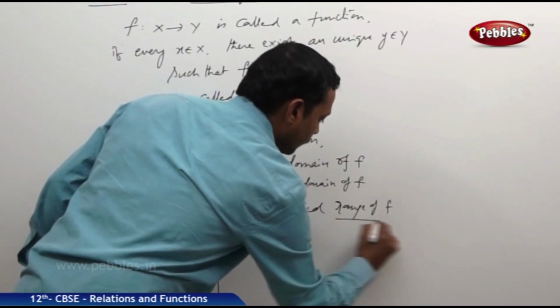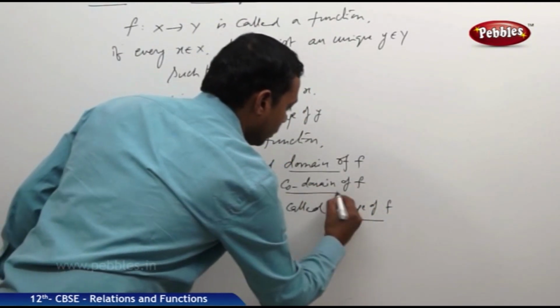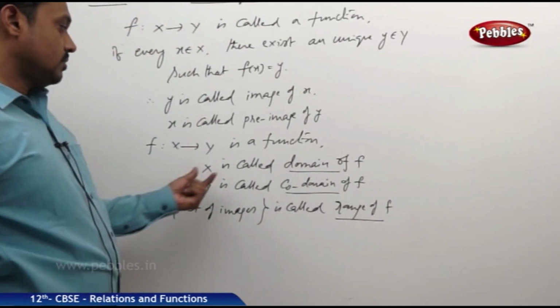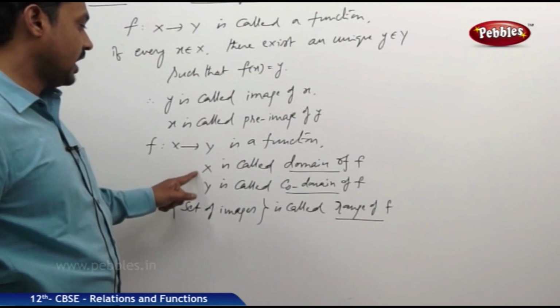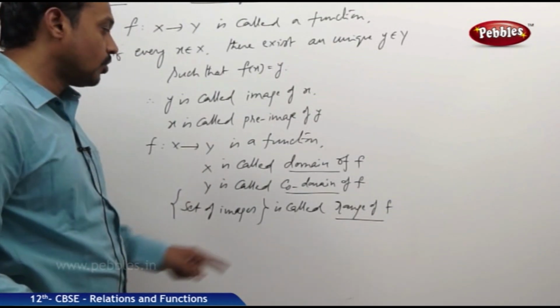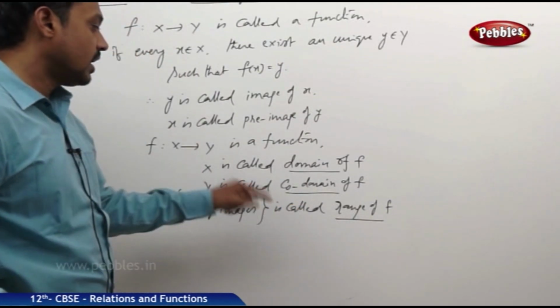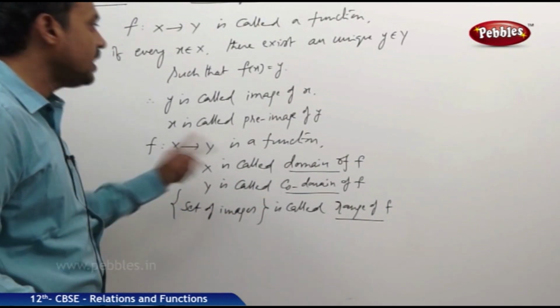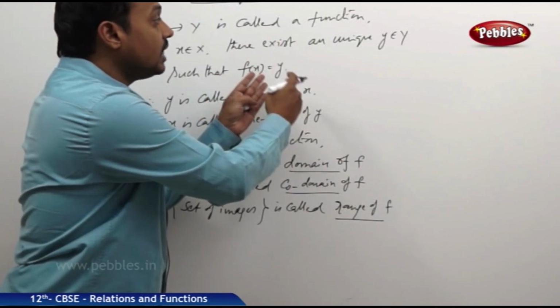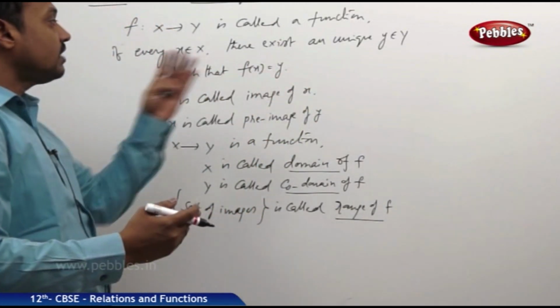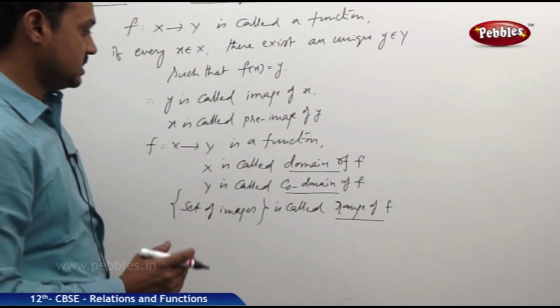of f. Now these are the three important quantities. One is the domain, second one is codomain, third one is range. Here x is called domain, y is called codomain, and what is range? Range is nothing but the set of images. Images means the elements in y that are associating with the elements of x.